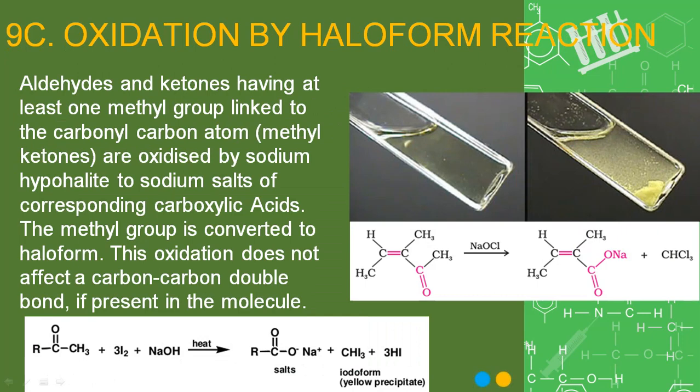Oxidation by haloform reaction. This is a very important reaction. Aldehydes and ketones having at least one methyl group linked to the carbonyl, like this. This is the CH3 group linked to CO, or an aldehyde also like CH3CHO. There also the CH3 group is linked to CO. In that case, they are oxidized by sodium hypohalites to give sodium salts of the corresponding carboxylic acids, and the methyl group is converted to haloform.